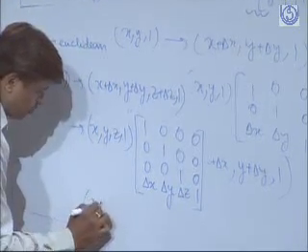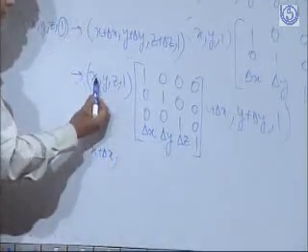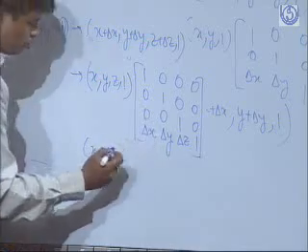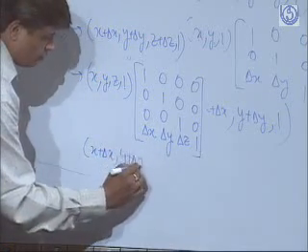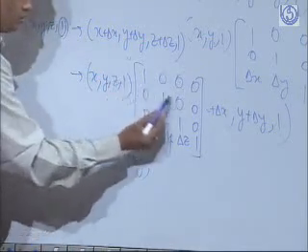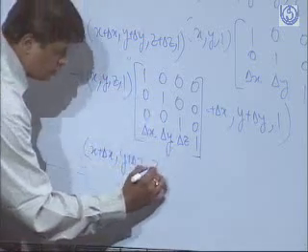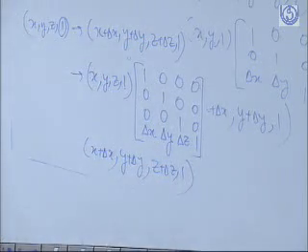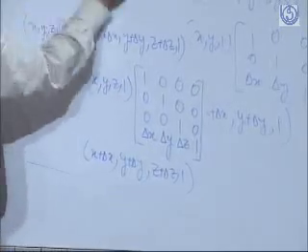So the value will be X plus delta X. This into this plus this into this plus this into this plus this into this, Y plus delta Y. This into this, this into this, this into this, and will give you Z plus delta Z, and similarly 1. So this finishes the concept of translational transformation in 2-dimension and 3-dimension. We will apply these concepts to a problem after a short interval of time, but before that we are supposed to do the concept of scaling and rotation.